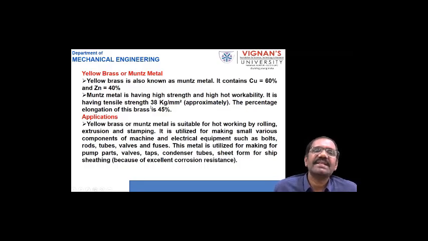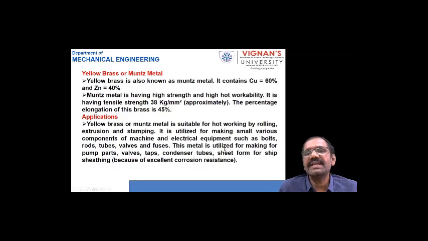It has tensile strength around 38 kg per mm square. The percentage elongation of this brass is up to 45%. These yellow brasses are suitable for hot working by rolling, extrusion and stamping. These things we have already seen in manufacturing technology. It is utilized for making small components of machines and electrical equipment such as bolts, rods, tubes, valves, and fuses in the bulbs.